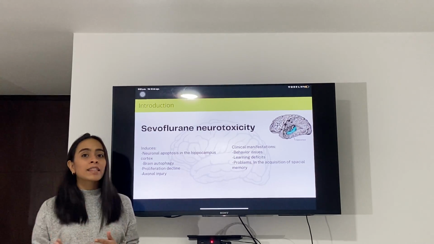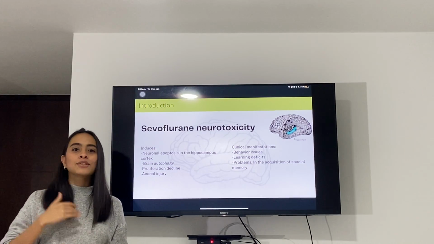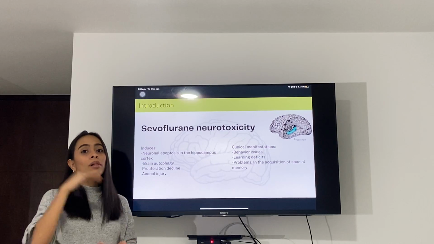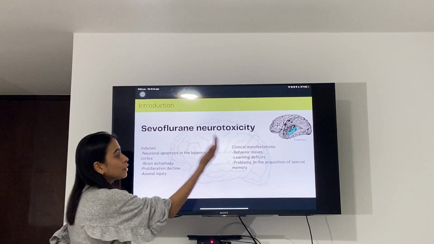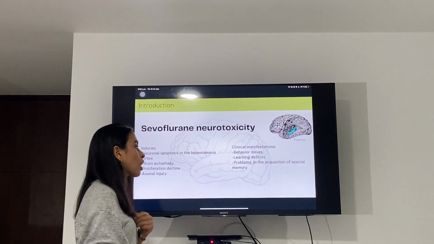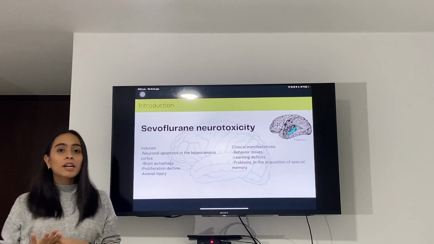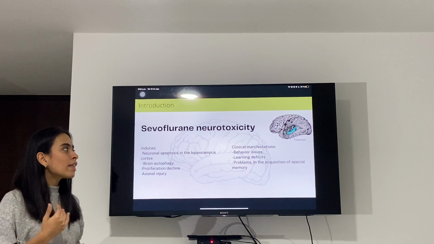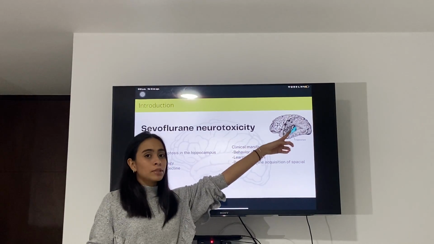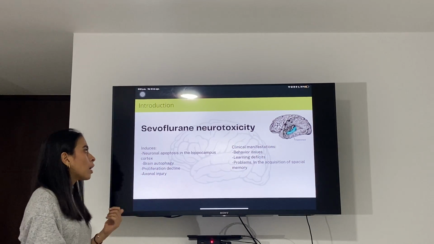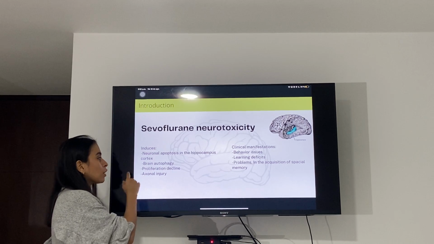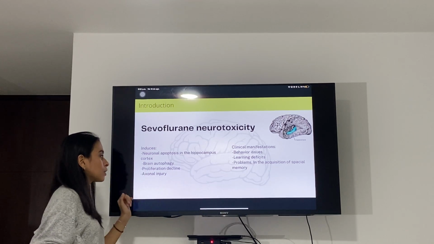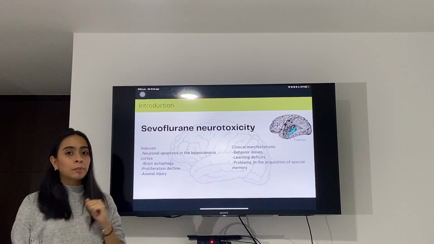It is known that the exposure to sevoflurane during the fetal or neonatal age will later on affect the behavior, causing learning deficits and problems in the acquisition of spatial memory. Some studies have shown that sevoflurane induces neuronal death in the cortex of the hippocampus, but it can also cause fetal brain autophagy, proliferation decline, axonal injury, and neuronal apoptosis.